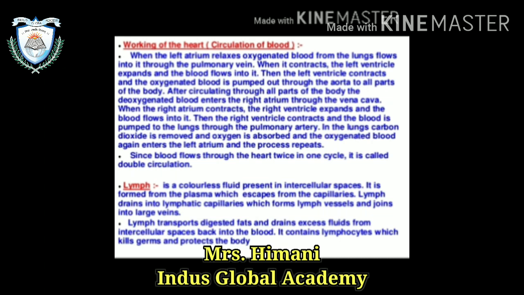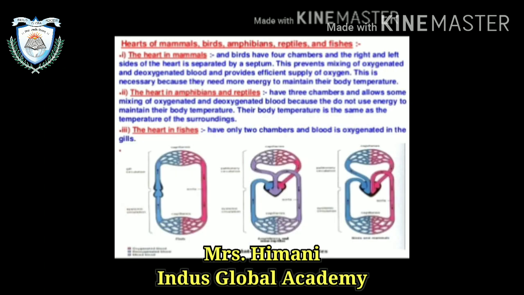And one thing is more important, double circulation. When the blood flows through the heart twice in one cycle, that is known as double circulation. One is from the body parts to the heart, second is from the lungs to the heart, that is twice in one cycle. After that, the heart of mammals, birds, amphibians, reptiles and fishes.